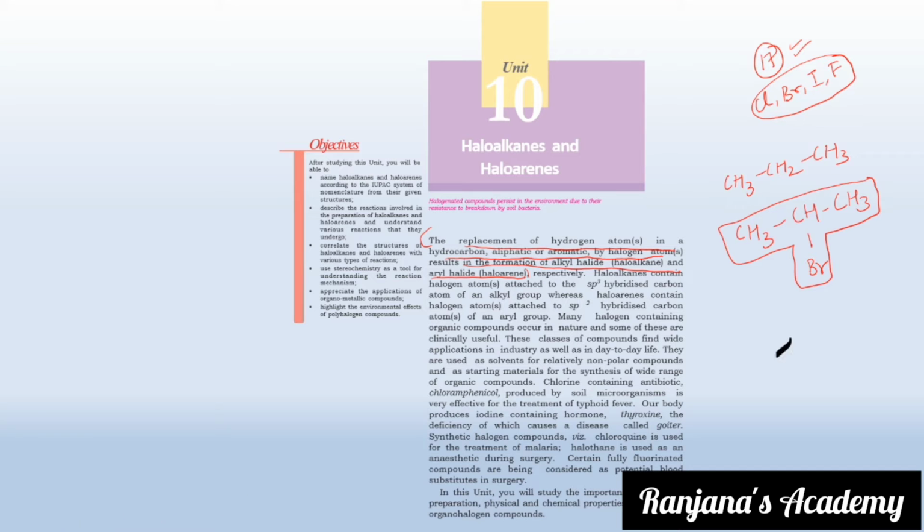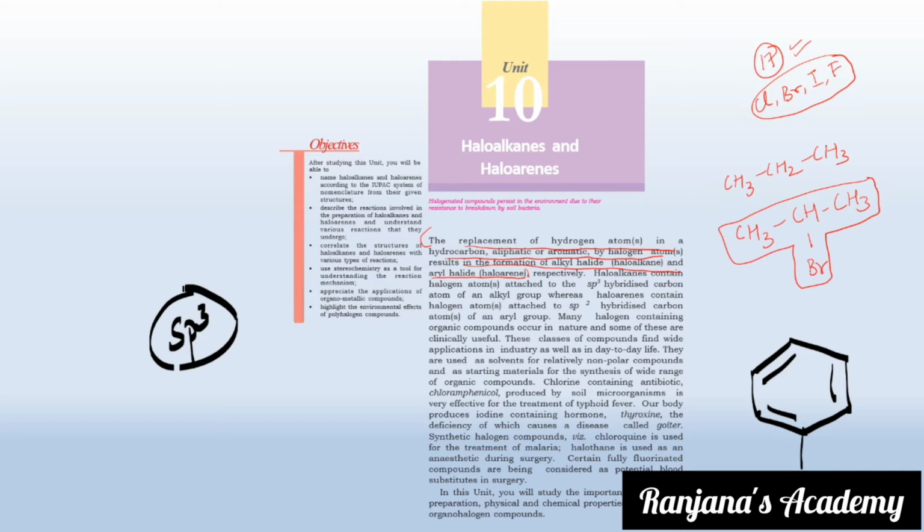Now what is an arene? You have a benzene ring like this. Now in one place if I have chlorine, this is called a haloarene. Haloalkanes contain a halogen atom attached to an sp3 hybridized carbon. So haloalkanes will have the carbon attached as sp3, whereas haloarenes will have the carbon which is attached as sp2.